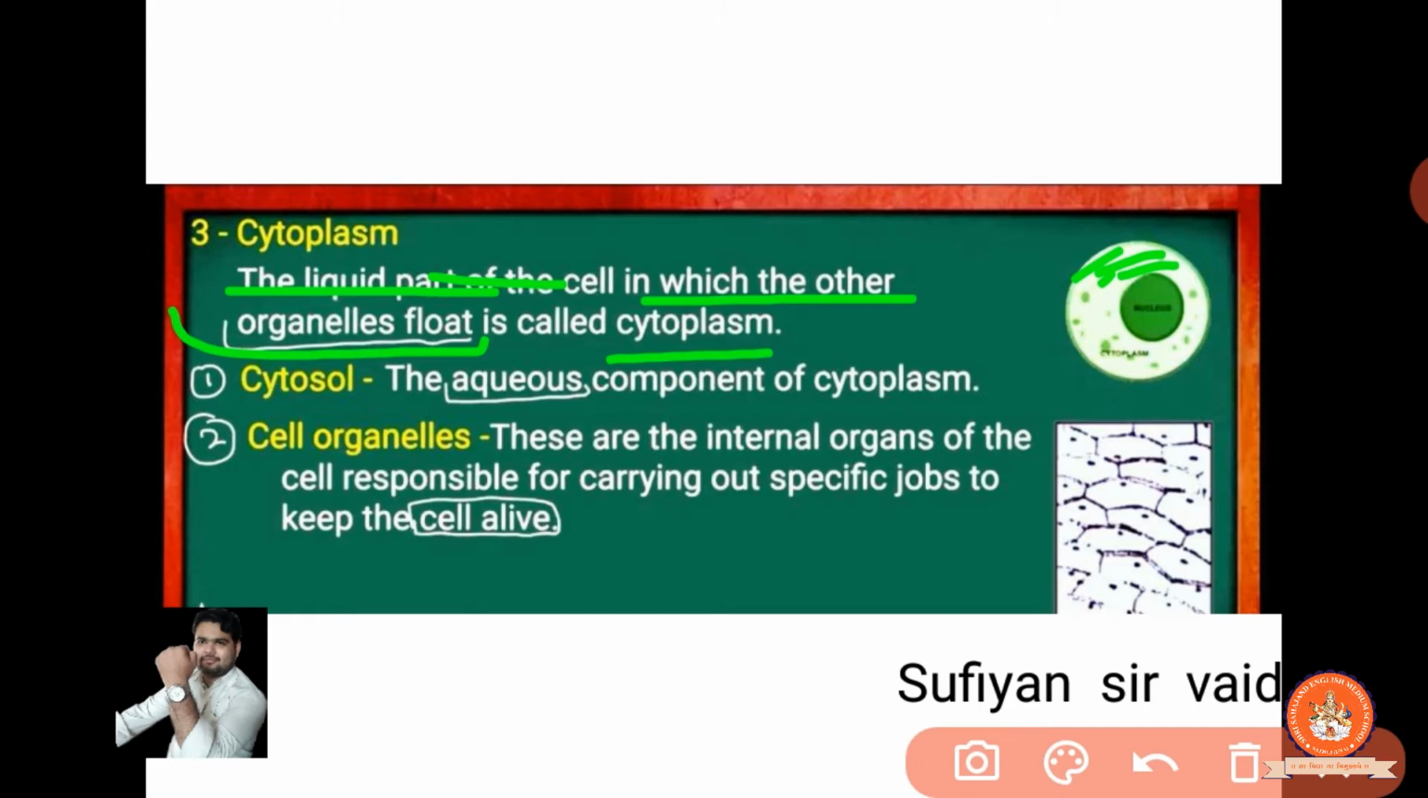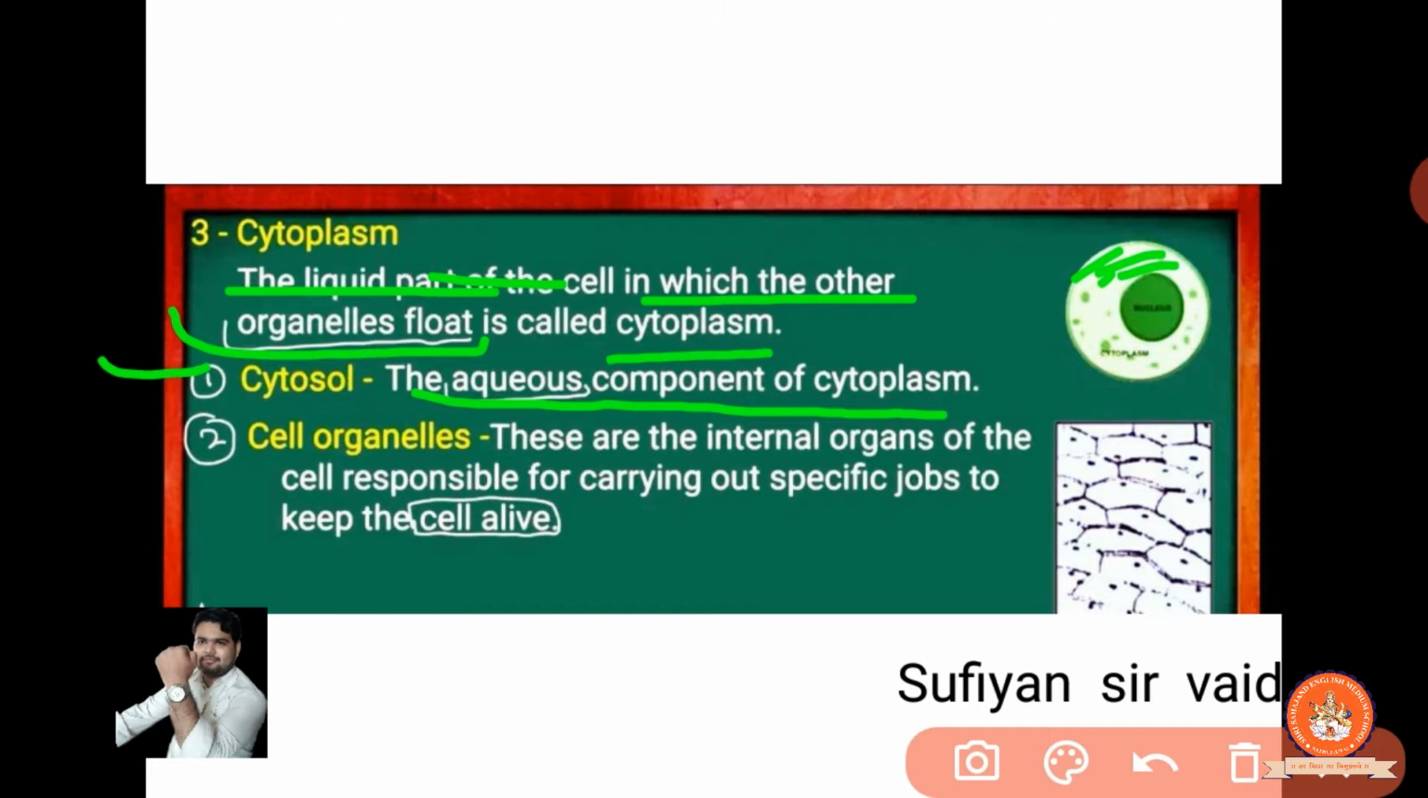Clear? Now what is that? One is cytosol and another is cell organelle. What is cytosol? The aqueous component of the cytoplasm. Aqueous component means it is full of water. पानी वाला जो भी component होगा ना, that is known as aqueous. Clear? So it's the cytoplasm.